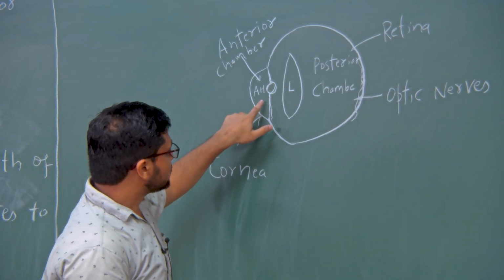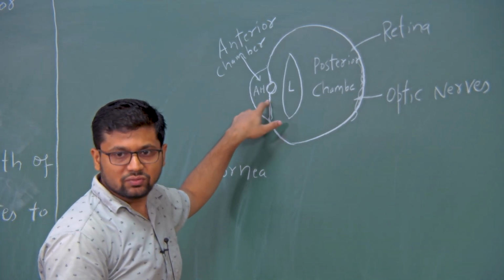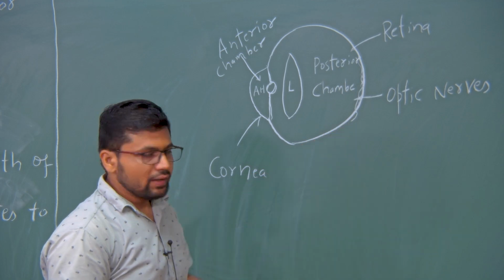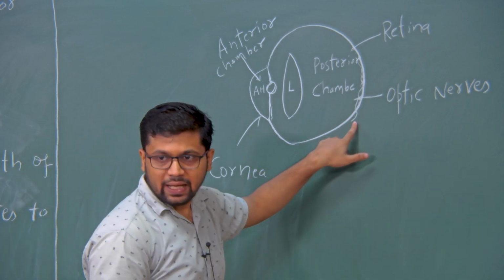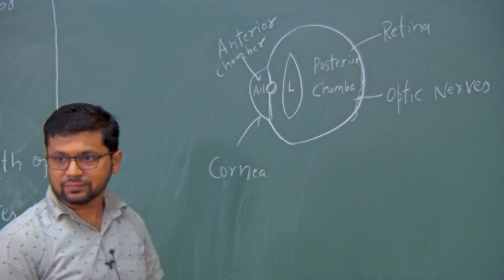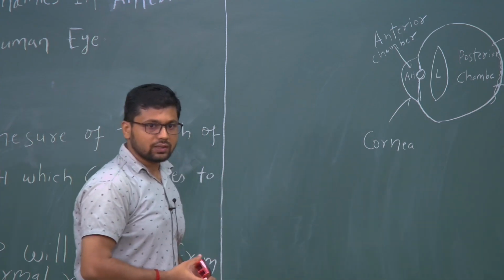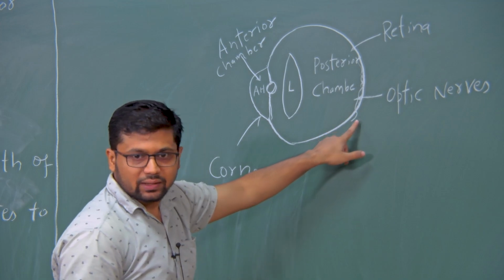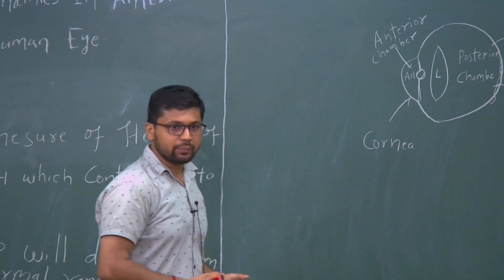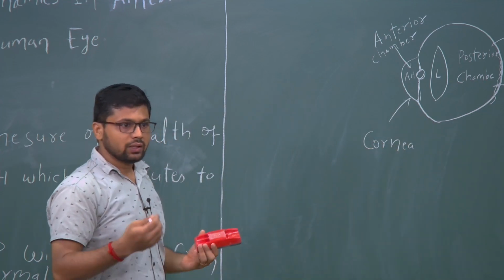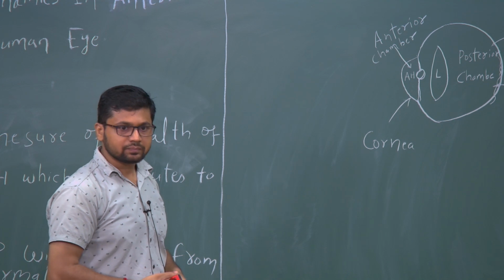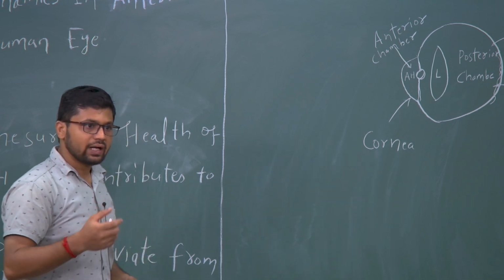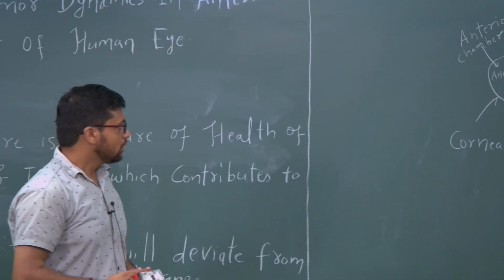So, this pressure should always be in the normal range for the proper functioning of the eye. And once these optic nerves are damaged, they cannot be regained. Once it dies, it cannot be regained, even with surgery. It will lead to permanent blindness.